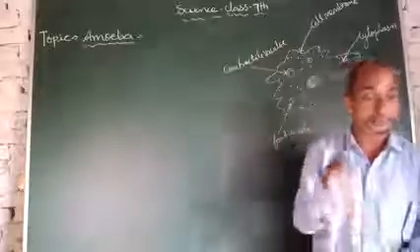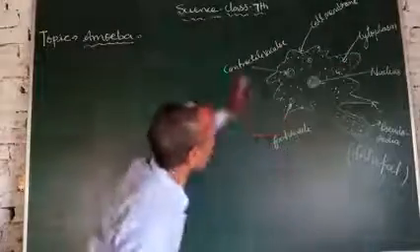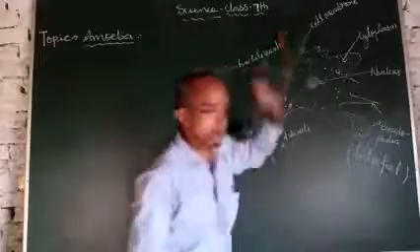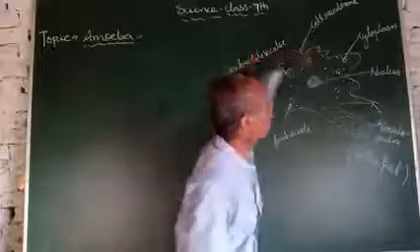Now I will tell you about the vacuoles. The vacuoles in amoeba are of two types: food vacuoles and contractile vacuoles. Amoeba has two types of vacuoles, food vacuoles and contractile vacuoles.